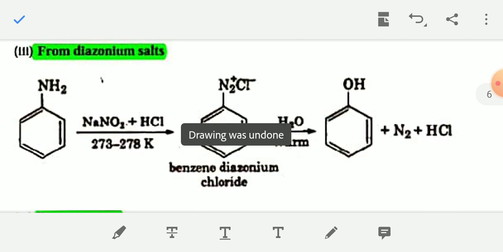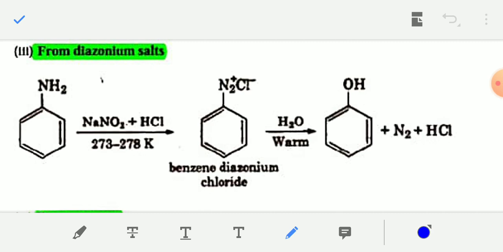Now, from diazonium salt, from benzene diazonium chloride, which I have told you about before. When aromatic amines like aniline, this is aniline, benzene ring and NH2. If the NH2 group is directly attached to the benzene ring, then it is known as aniline. Only the NH2 group is present in the benzene ring, then it is known as aniline, an aromatic primary amine.